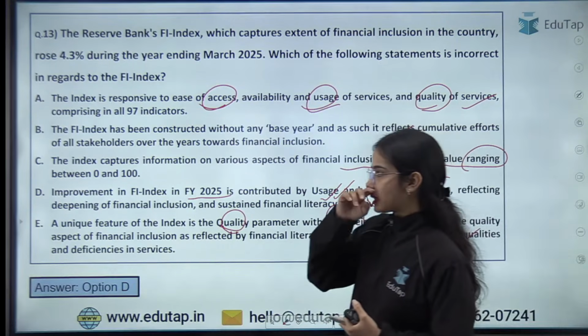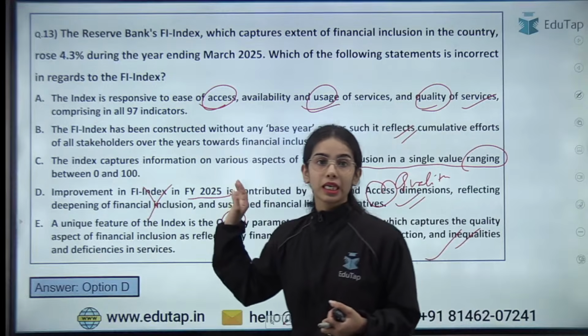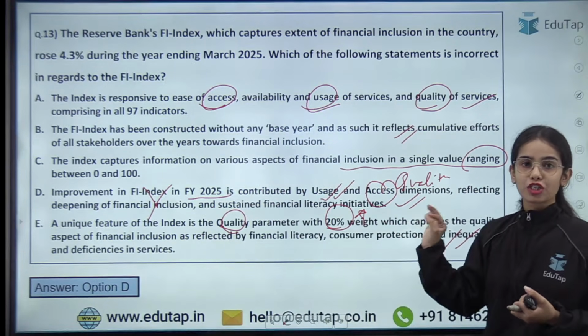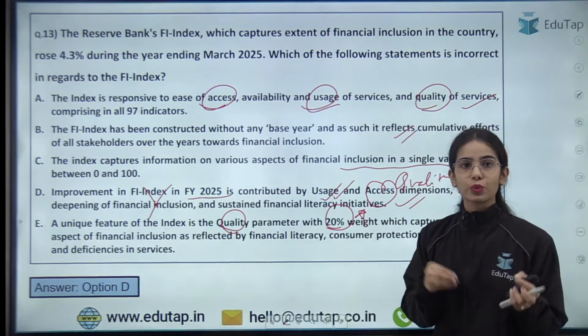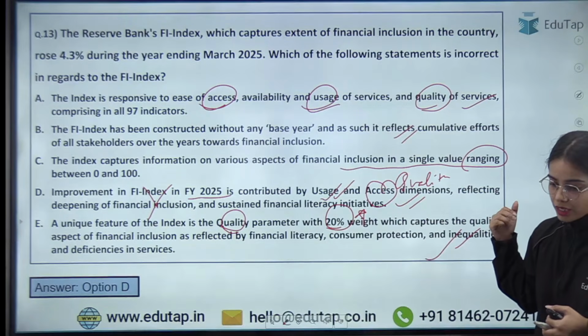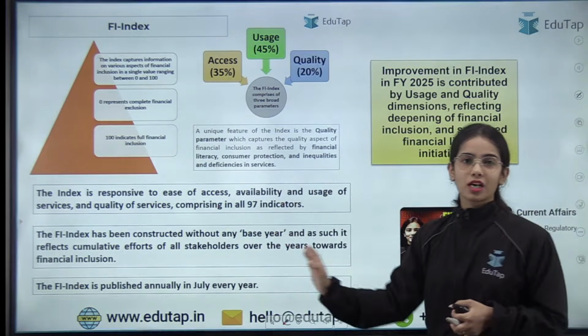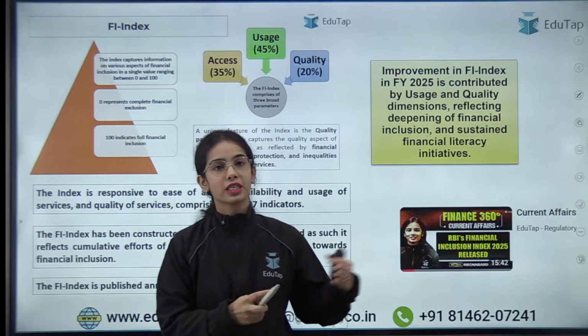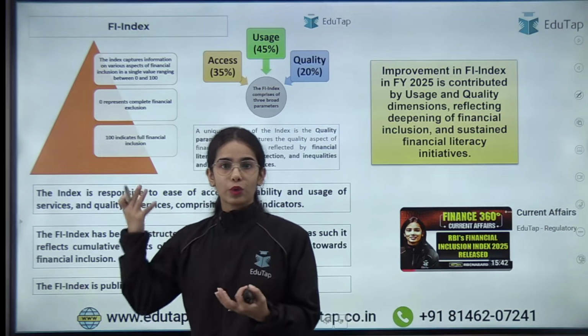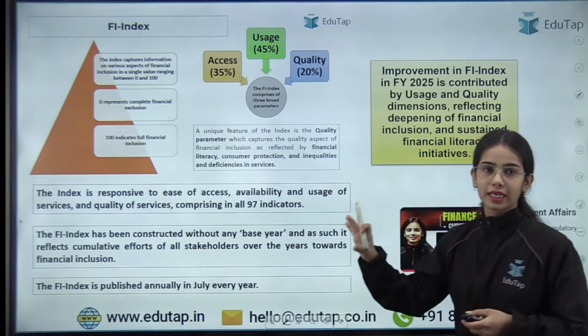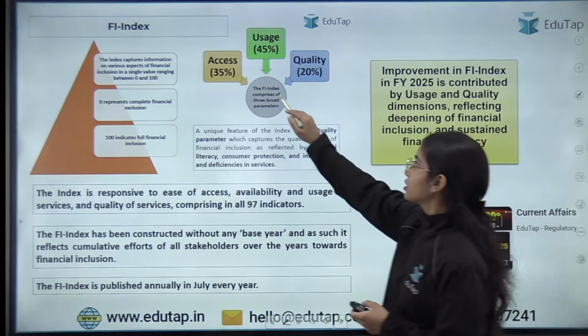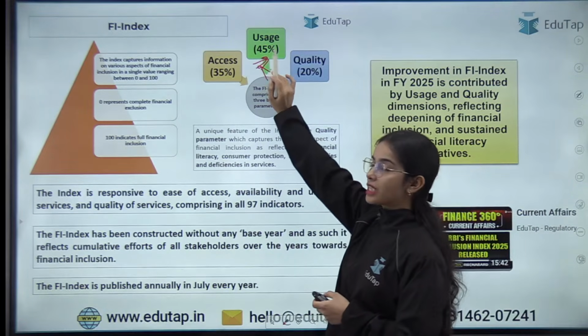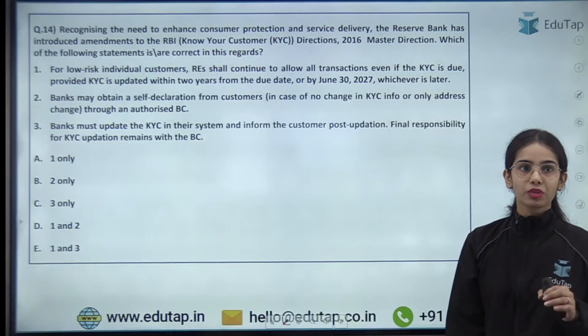So here the answer is D, because D was the wrong statement. The improvement has happened in the financial inclusion index in regards to usage and quality. Okay, very good. So this is about the financial inclusion index. I have taken a session on this also. So I hope you know about it, and do see that in the PDF. The highest weightage is given to usage, 45%. Okay. Now coming to the next question.